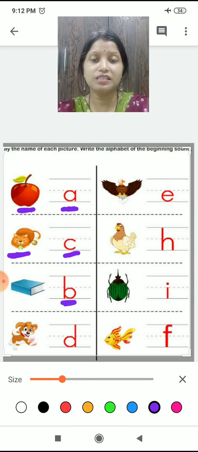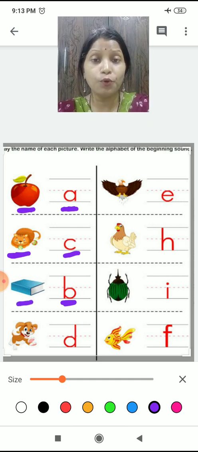Okay, now what is this, children? B. So B has a sound of B. And what is this, children? B is for book. See, the book has beginning sound. Which sound it has? B. B is for book. Right?